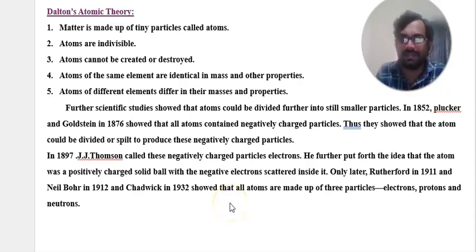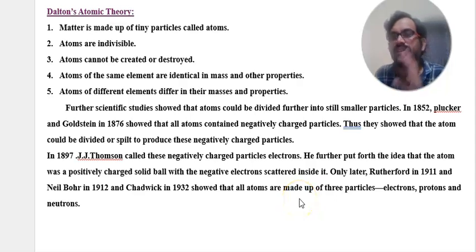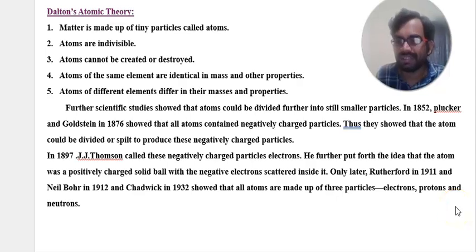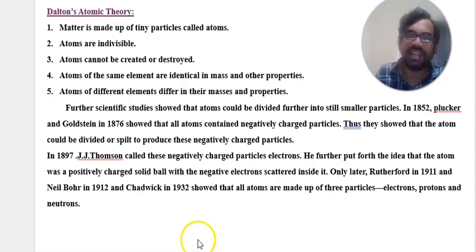Later, Rutherford in 1911, Niels Bohr in 1912 and Chadwick in 1932, all these scientists combined, brought one concurrent statement: all atoms are made up of three particles. One is the electron, second is the proton, third is the neutron. All atoms are made up of these three particles, electrons, protons and neutrons. That was the final statement in 1932.